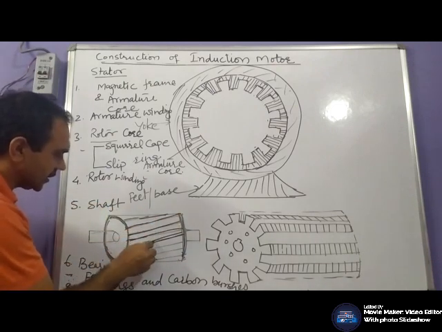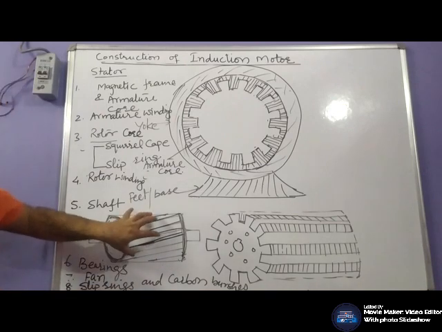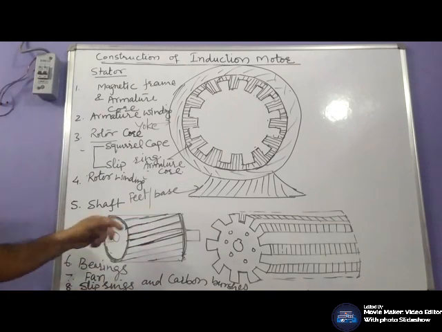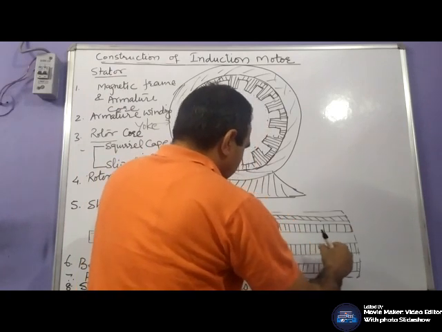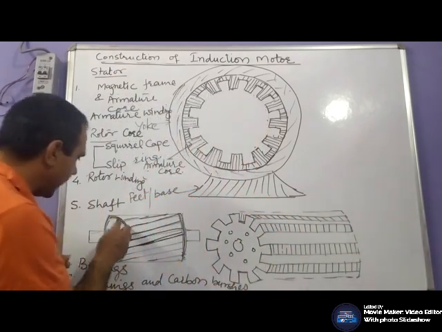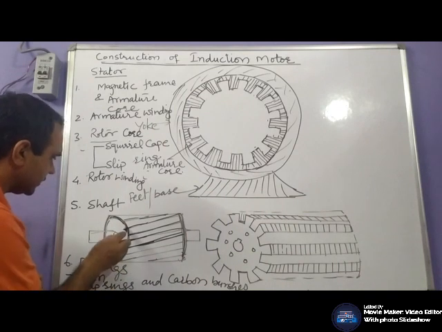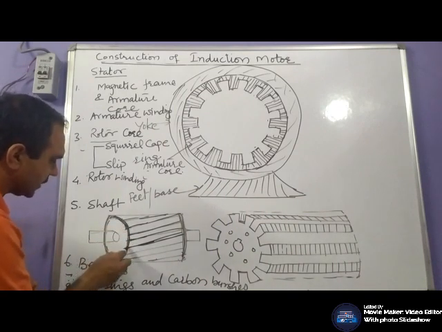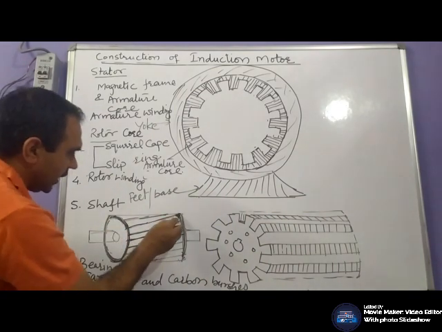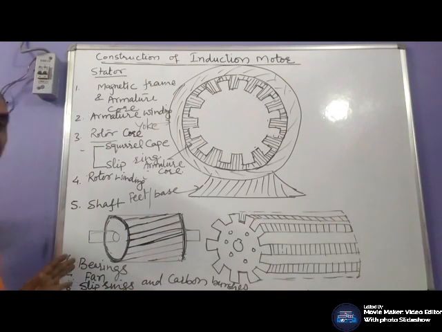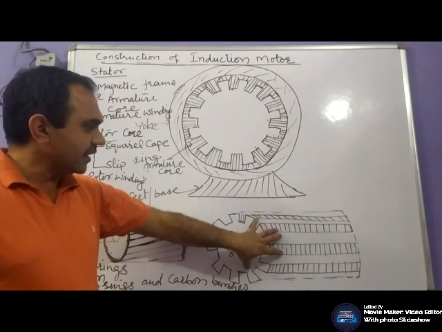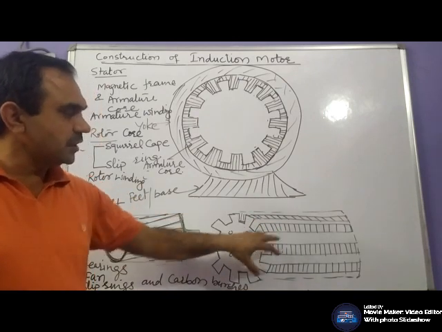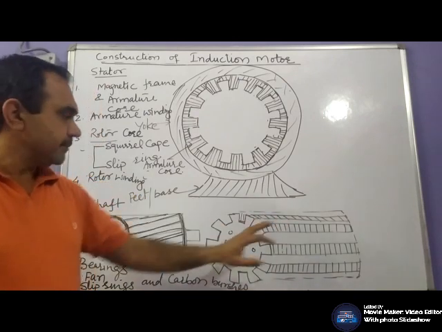They are die cast and the conductors are placed in these slots and short circuited by end rings. One end of these conductors is short circuited, and the other end of these conductors is also short circuited, meaning they are connected with each other. Likewise here we have to make the provision to short circuit it.